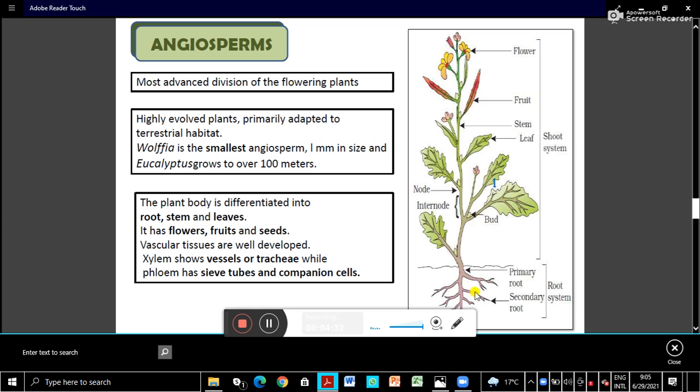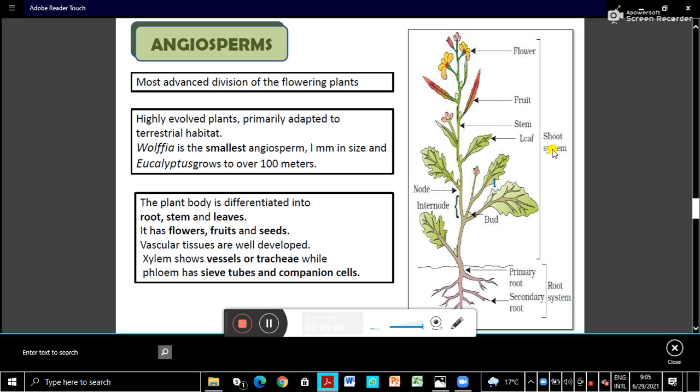Just now you learned that the root system is well developed and it is under the soil. Then the whole rest of the part together is known as the aerial part, that is the shoot system. A well developed shoot system comprises a stem, then branches, leaves, flowers and buds.